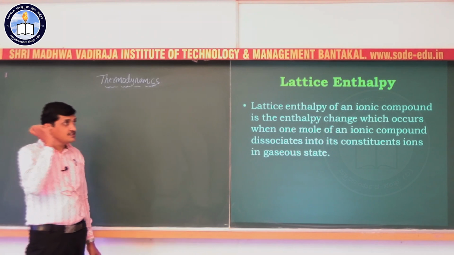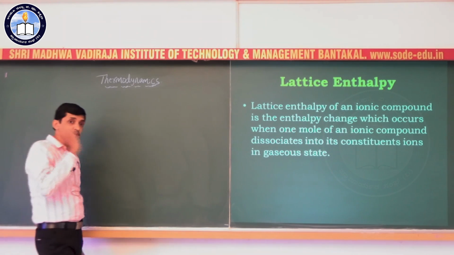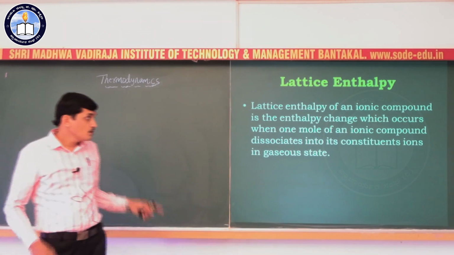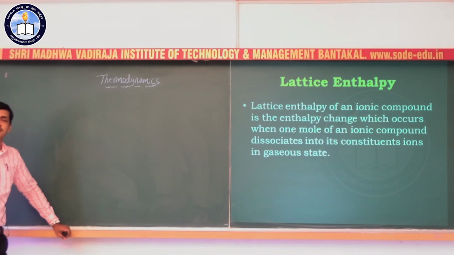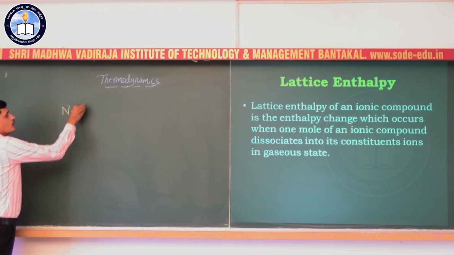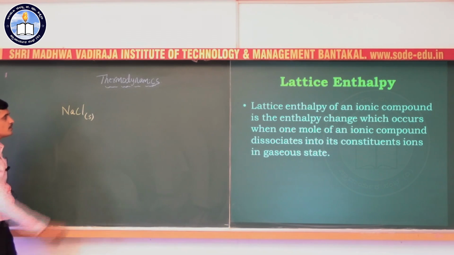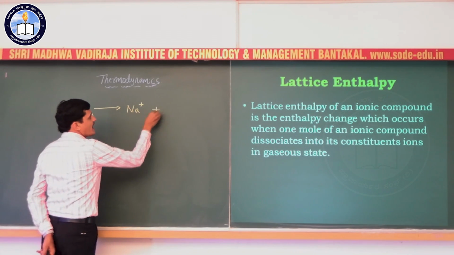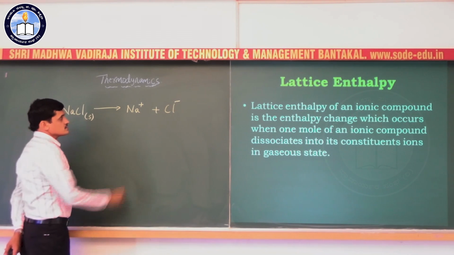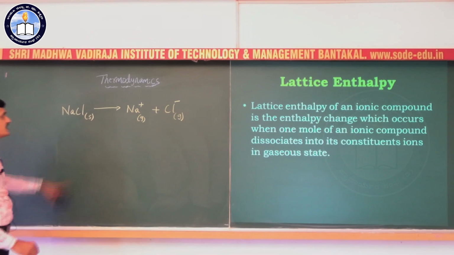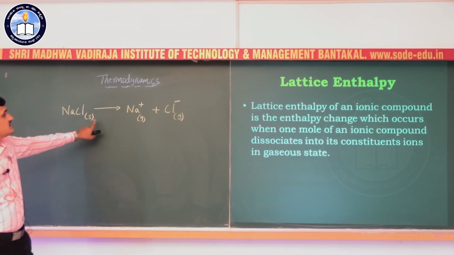So the lattice enthalpy of an ionic compound is the enthalpy change which occurs when 1 mole of an ionic compound dissociates into its constituent ions in the gaseous phase. For example, sodium chloride, an ionic compound. Sodium chloride dissociates into its constituent ions, sodium and chloride. So if the ions are formed in the gaseous phase, the energy required in this process, that is the enthalpy change